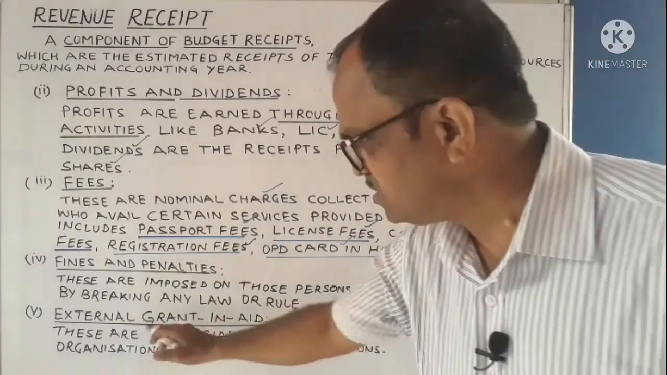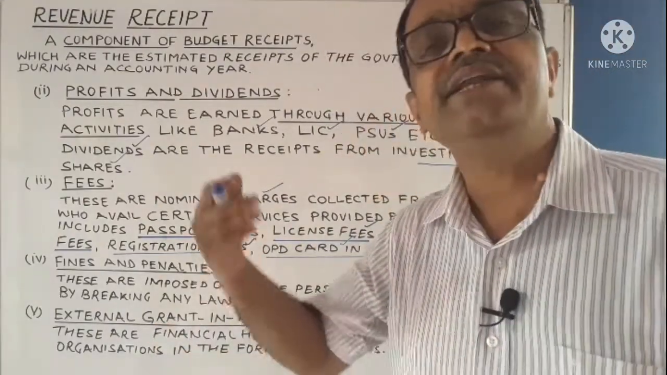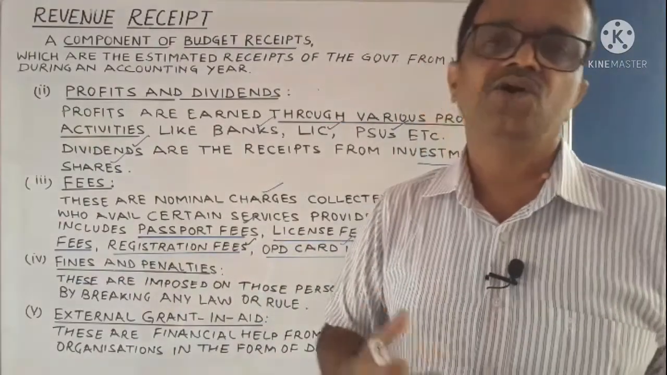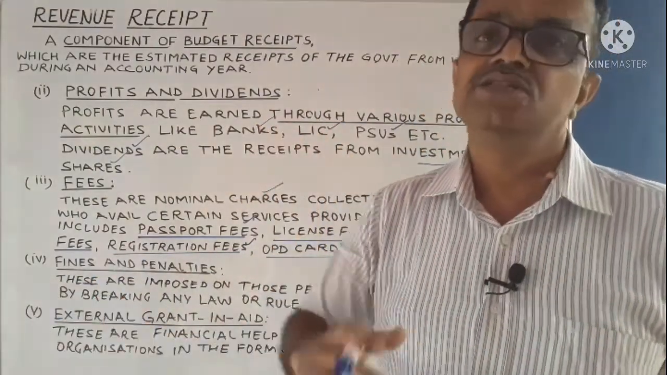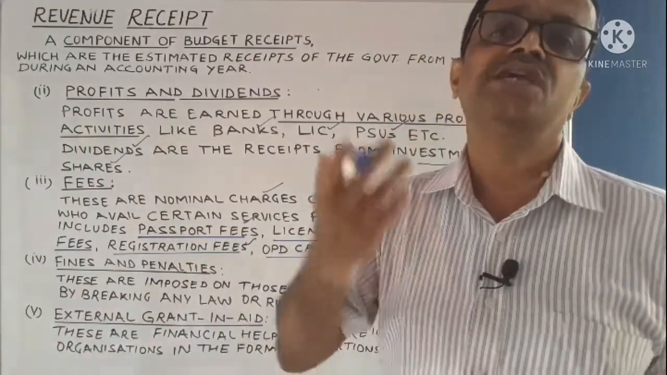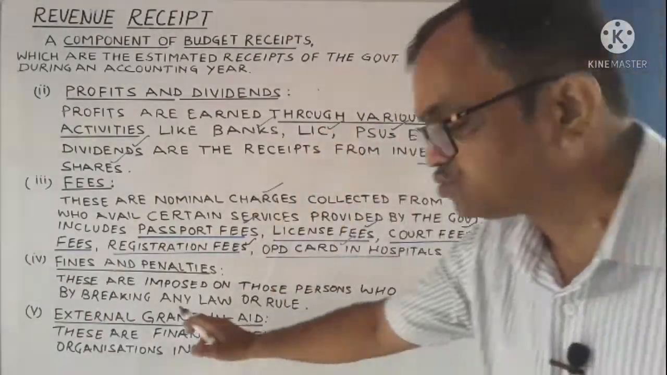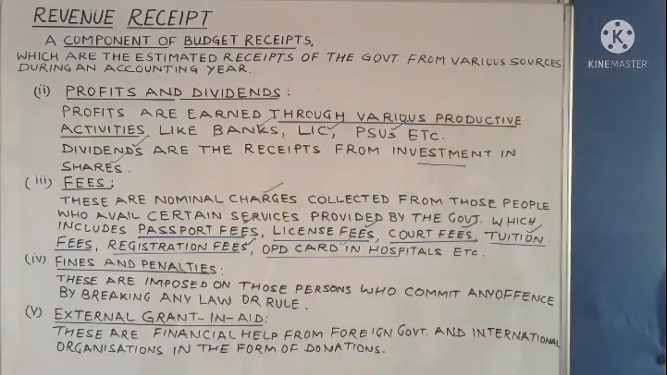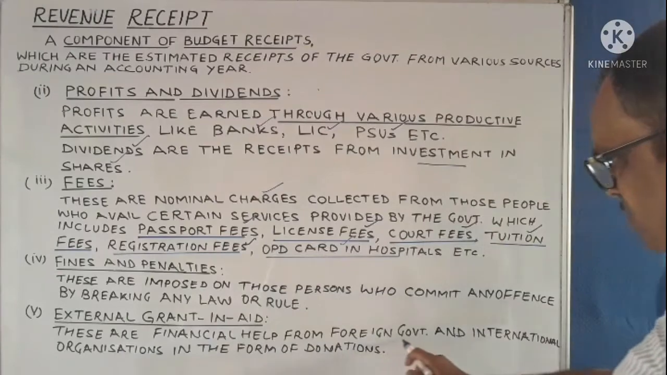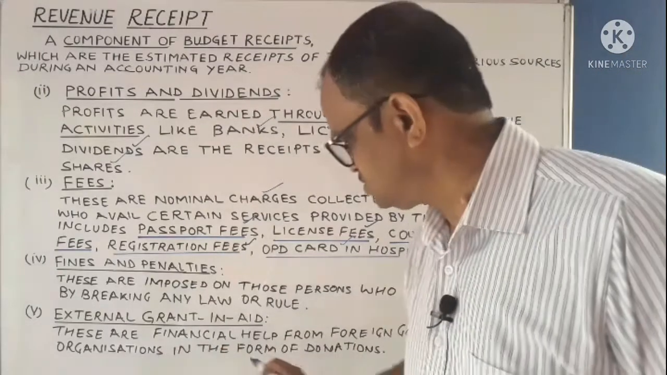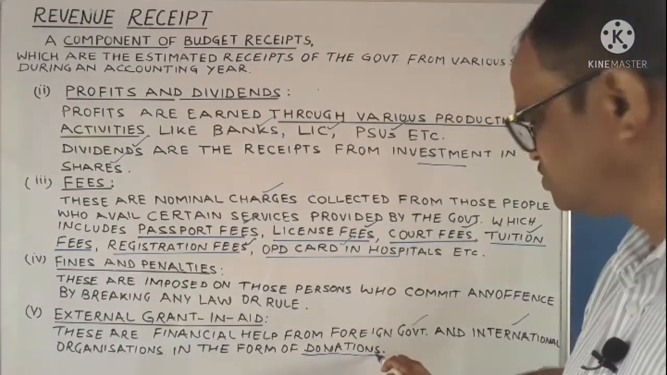And now the fifth one is external grant in aid. Government also receives donations from foreign governments or any international organizations. These are not to be returned back, and these also do not come from the sale of any assets. So these are also one of the non-tax revenue sources of revenue receipts, which are the financial help from foreign governments and international organizations in the form of donations.